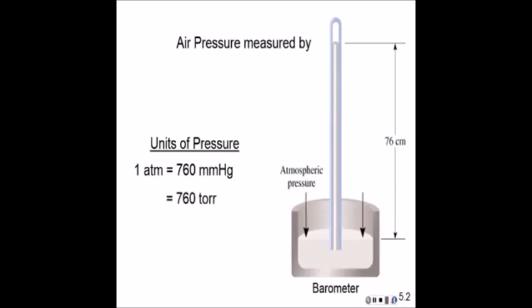Now, the Italian scientist that invented the barometer was called Torricelli, and that's where we get torrs from. In the metric system, we use kilopascals, and so standard pressure would be 101.325 kPa. In this country, we have psi, pounds per square inch, and standard pressure is 14.7 psi.